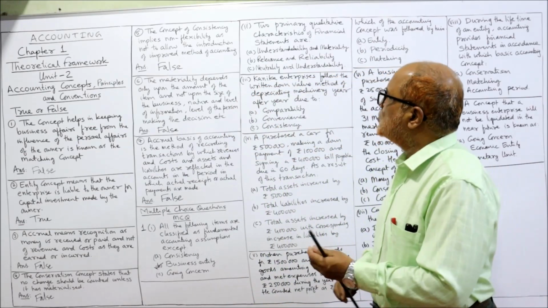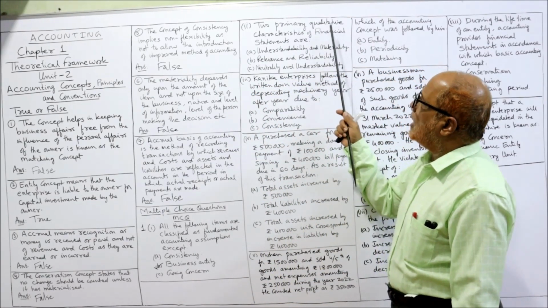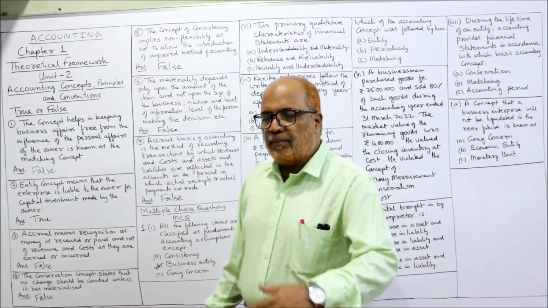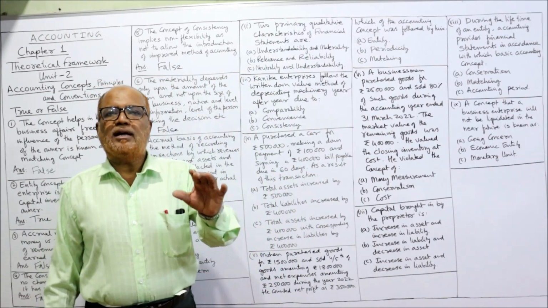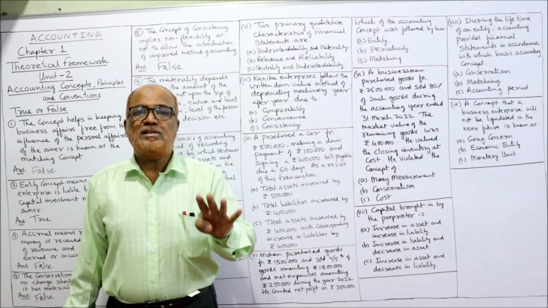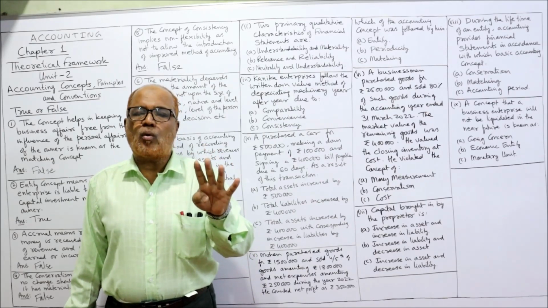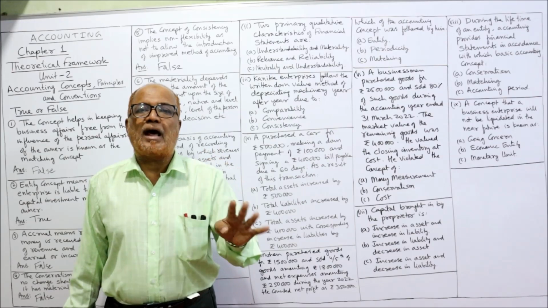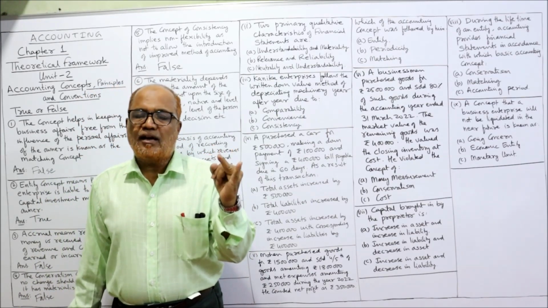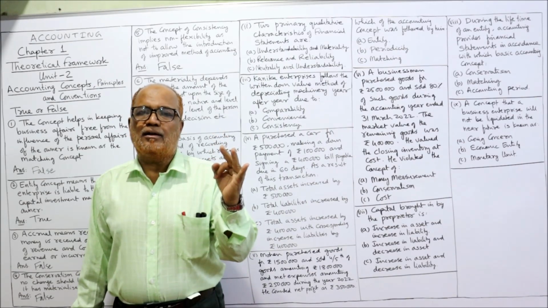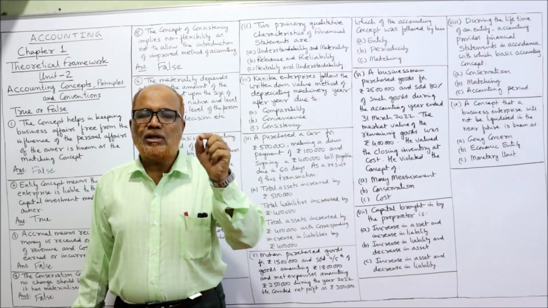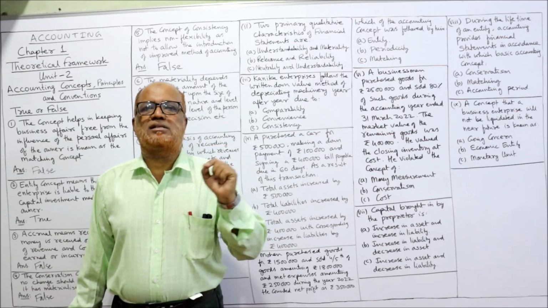Right? Next one. 2 primary qualitative characteristics of financial statements are. Actually, in the last video, I have explained to you the qualitative characteristics of financial statements. So many characteristics are there. But first four qualitative characteristics are primary. The first 4 are understandability. Second, relevance. Third, reliability. Fourth, comparability. These 4 are called the primary qualitative characteristics.